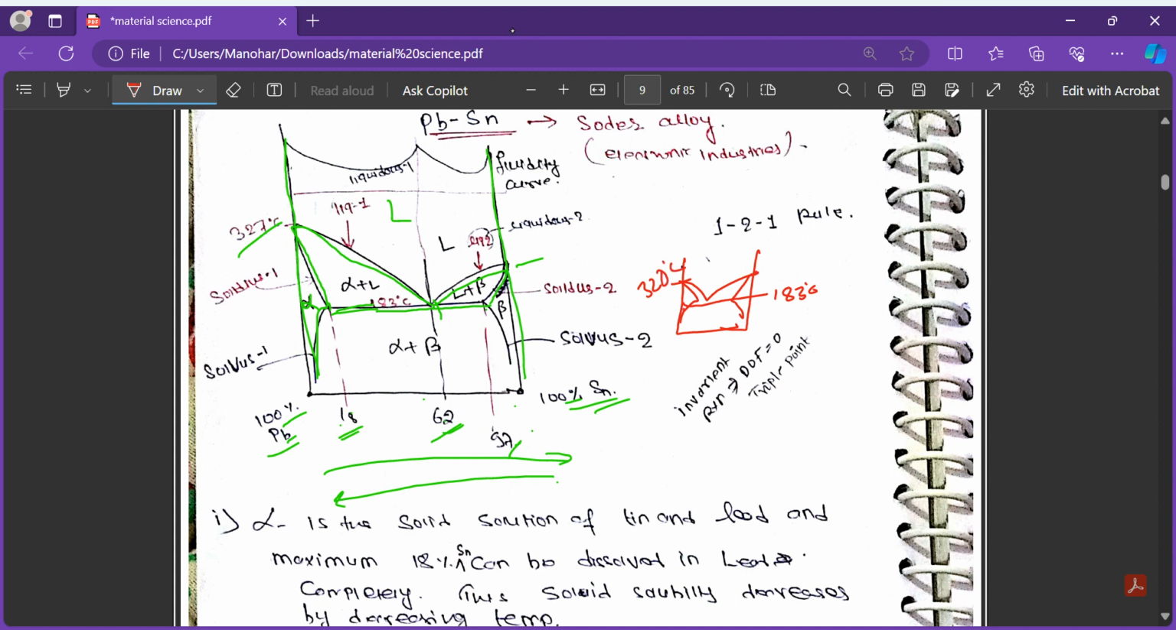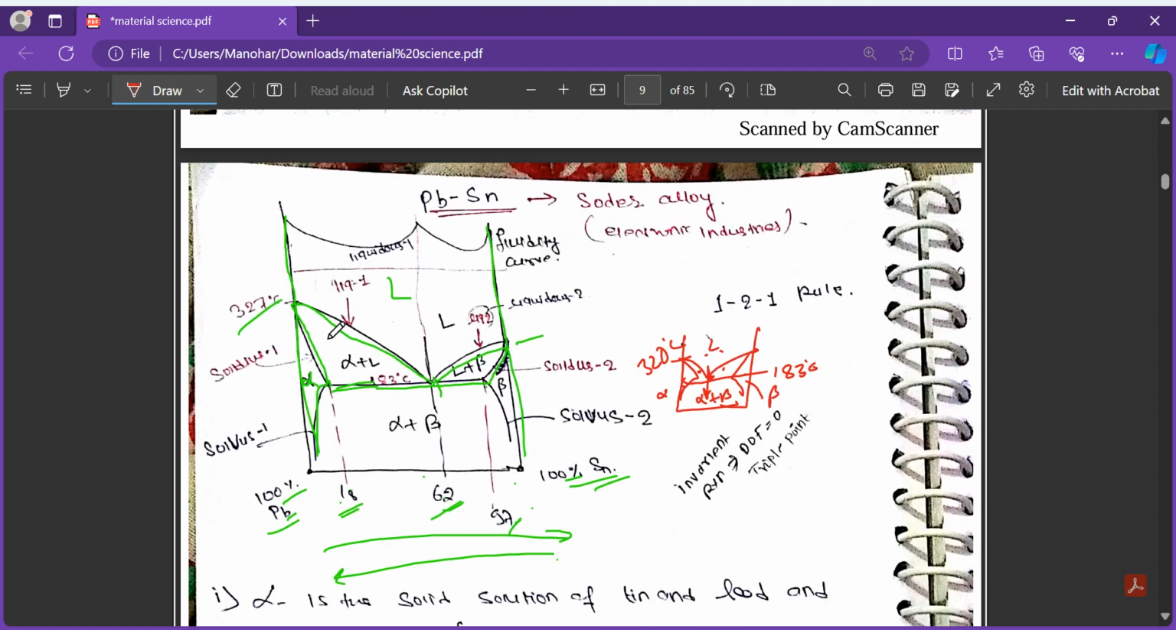And here we have alpha phase. Here we have liquid phase. Here we have beta phase. What will be here? Here will be liquid plus alpha. What will be here? Liquid plus beta. What will be here? If we follow this particular one, alpha plus beta. This is known as the eutectic point.